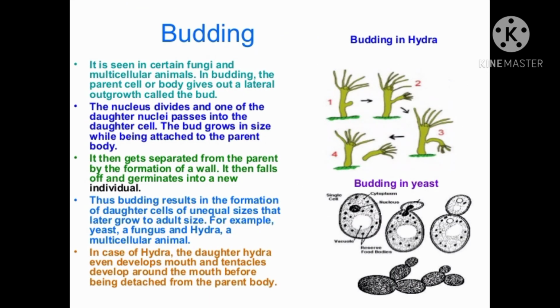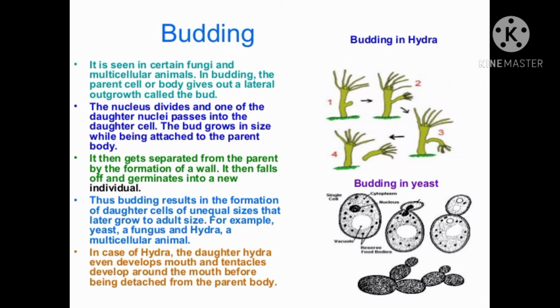This is still an example of budding in the hydra, and many kinds of fungi also show budding. In the budding process, a simple outgrowth or bud appears, and that outgrowth does not detach at first.